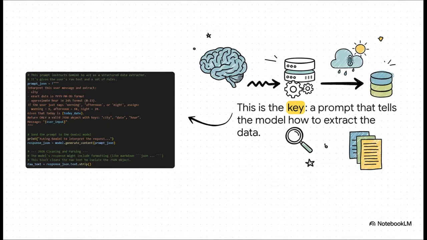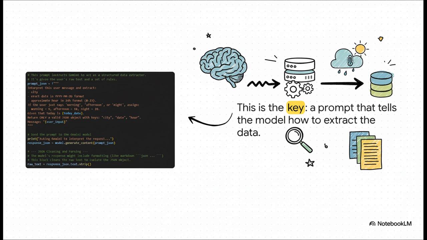Now this prompt, this is really the first big trick. See, I'm not asking the AI, what's the weather? No, I'm giving it a totally new job. I'm telling it, your job is to be a structured data extractor. I'm telling it exactly what to look for, the city, the date, and the hour. And this is super important. I'm telling it to return that info only as a clean JSON object. That way, I get back something my code can instantly work with.